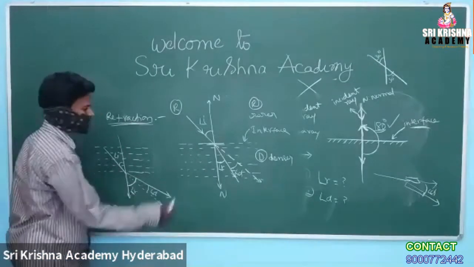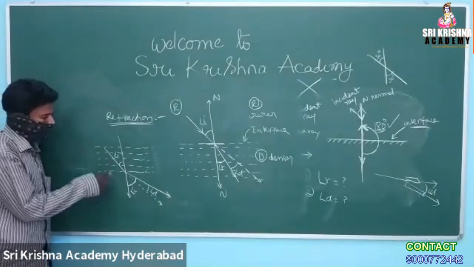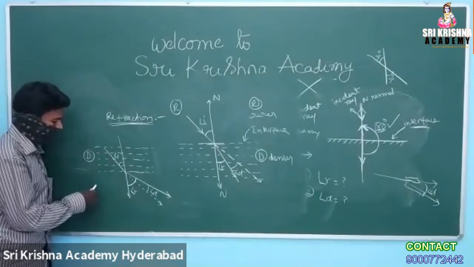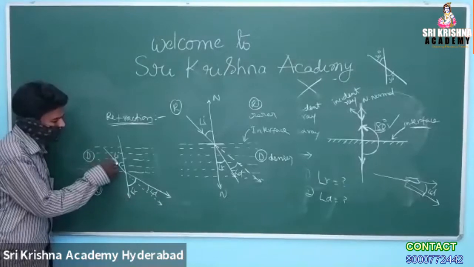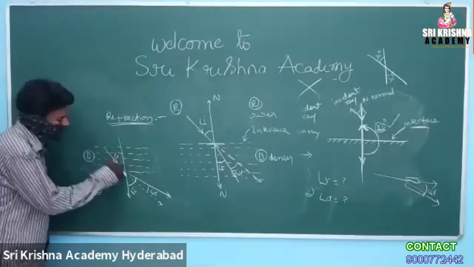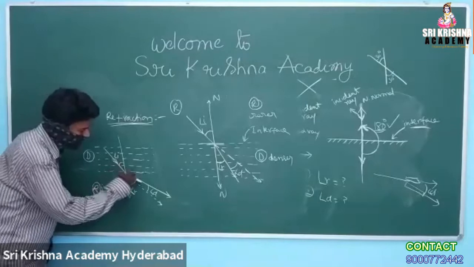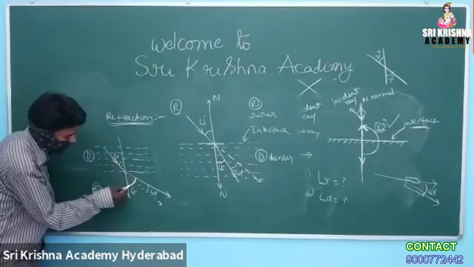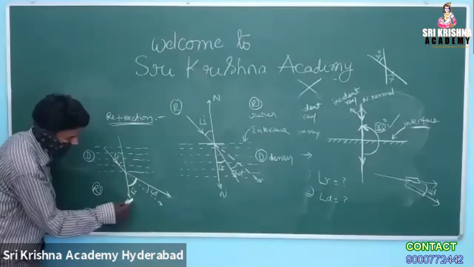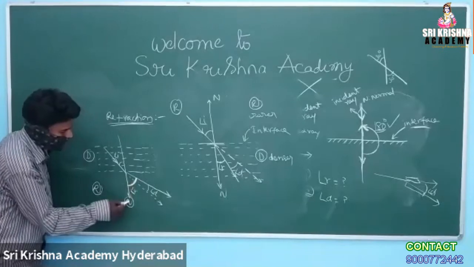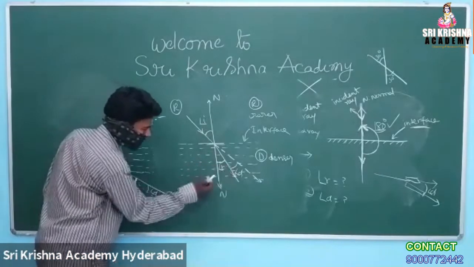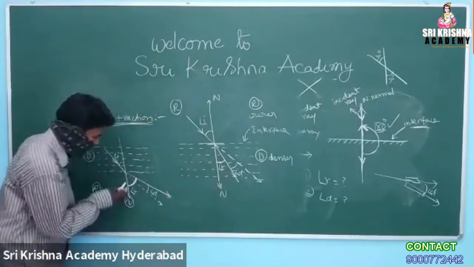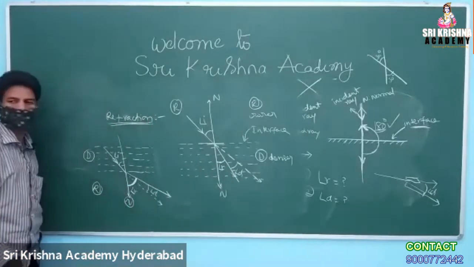When it goes from denser to rarer medium, it deviates away from the normal. See, this is the actual direction and this is the normal. It is deviating away, more deviation, whereas from rarer to denser it is coming close to the normal. That is the important point.